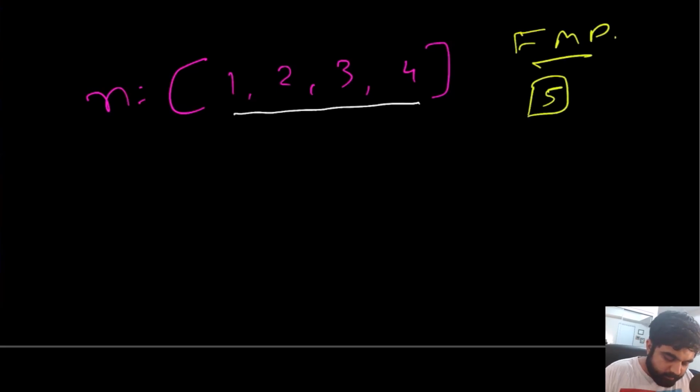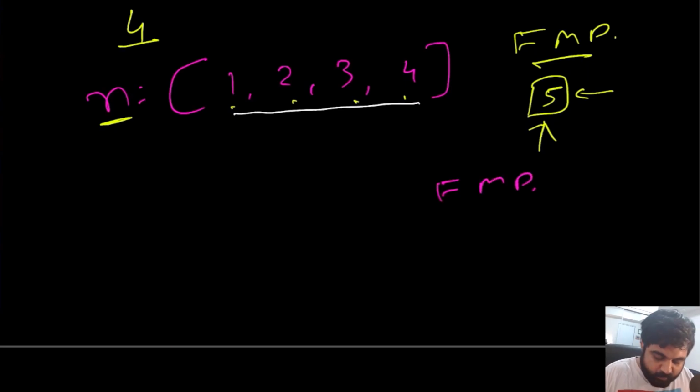Why value number 5? Because currently the given input n only has 4 elements and all of them are 1, 2, 3, 4. So the minimum possibility is that the value could be 5, or it could be any single value from 1 to 4. So basically, all that concerns us is that the first missing positive will only be between 1 and n plus 1. So from 1 to n plus 1 is the range where the first missing positive value lies. Any other values are of no use to us.